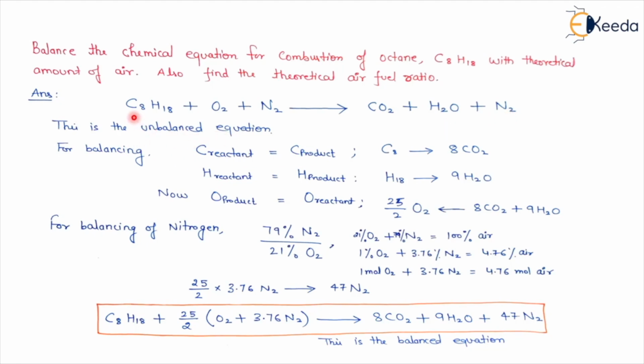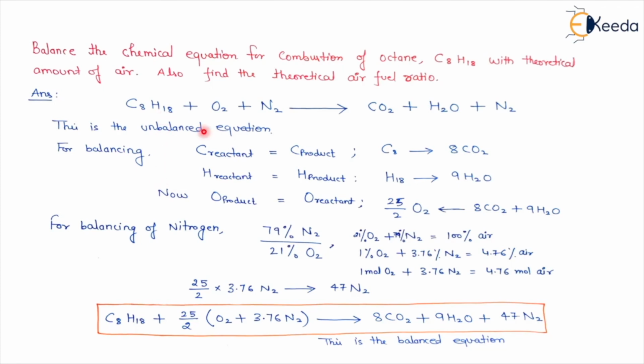You can check here carbon is 8 and here carbon is 1. So this is the unbalanced equation. We will do the balancing of this chemical reaction. For balancing, first we will take the carbon. In reactant, carbon is 8. And in product, 1 carbon is there. So I'll multiply CO2 by 8, so it will be 8 CO2. Now carbon is balanced. Now I'll do the balancing for hydrogen.